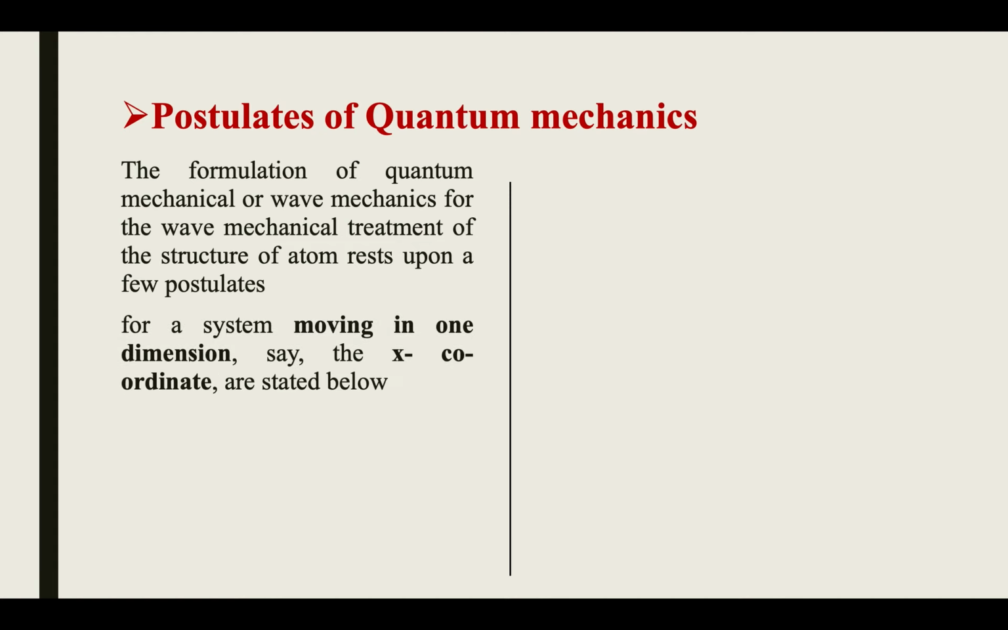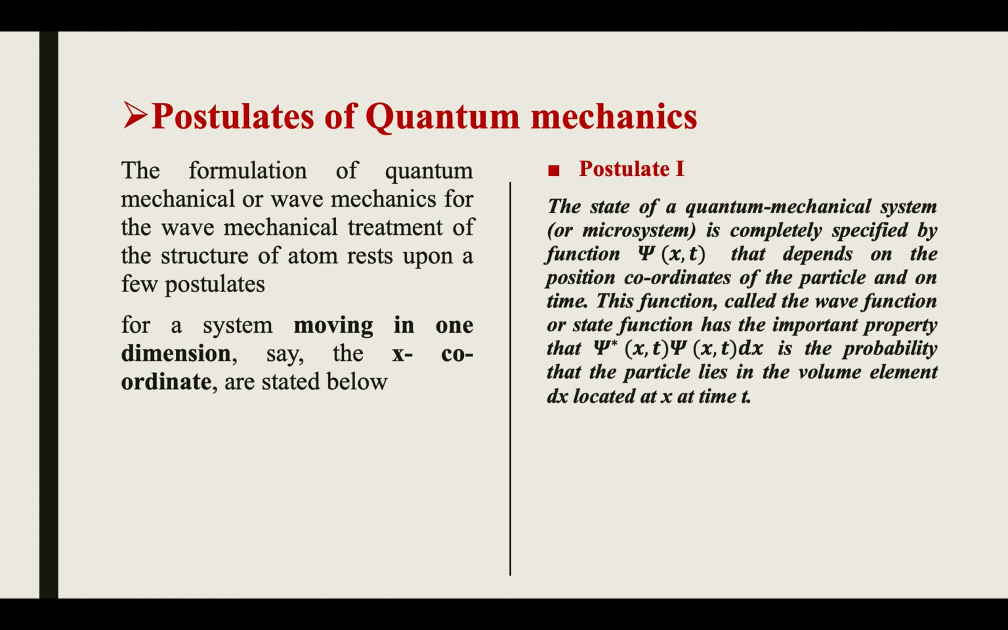Here I'm going to describe, for a system moving in one dimension, say the x coordinate, the postulates stated below. So here we are going to discuss only one dimension, that is x. This is the first postulate: the state of a quantum mechanical system or microsystem is completely specified by a function psi(x, t) that depends on the position coordinates of the particle and on time.